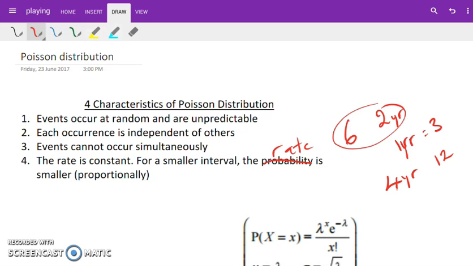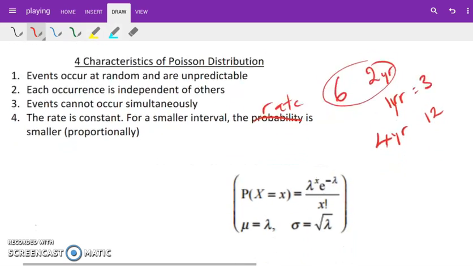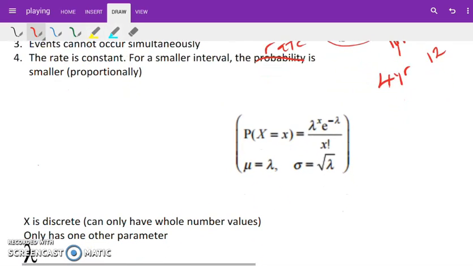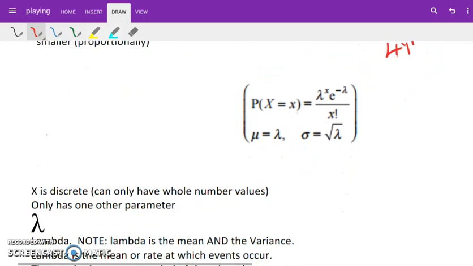Okay, that's on average. We're given this formula on our formula sheet, and we can see here that x is discrete. It means we can only have whole numbers. And there's only one parameter in Poisson distribution, and we call this symbol here lambda. Now, lambda is the mean, the average number of occurrences of something.